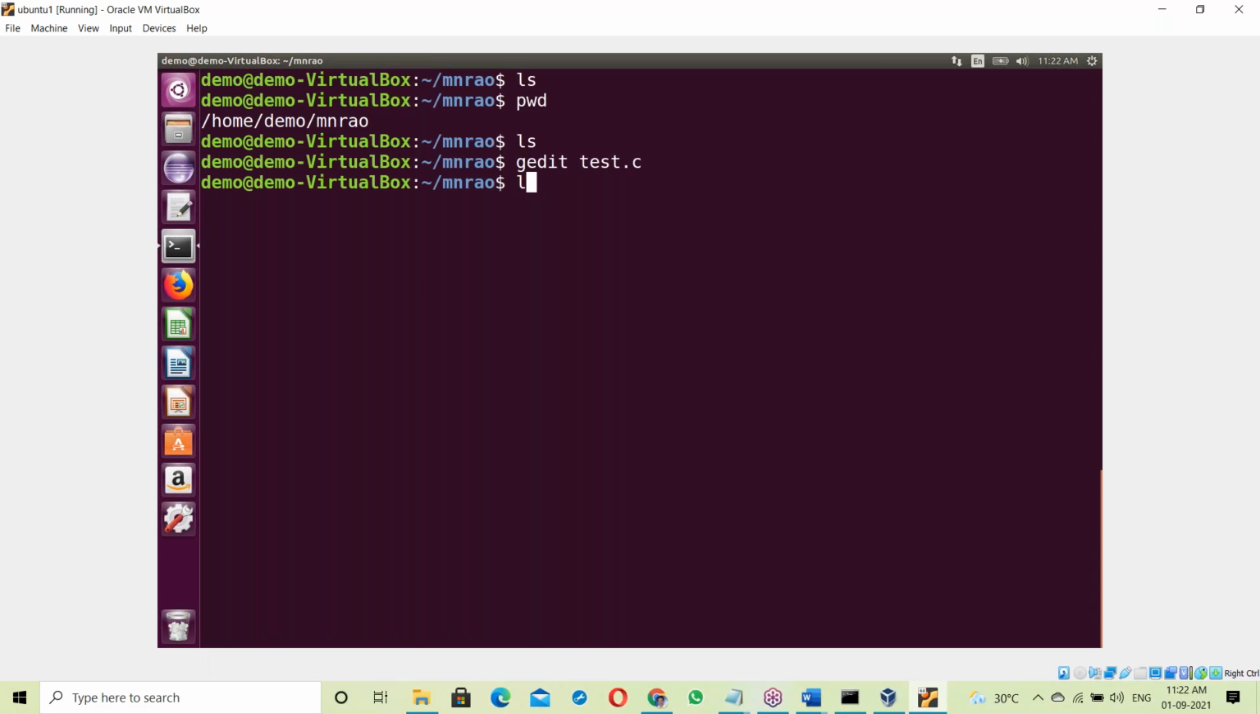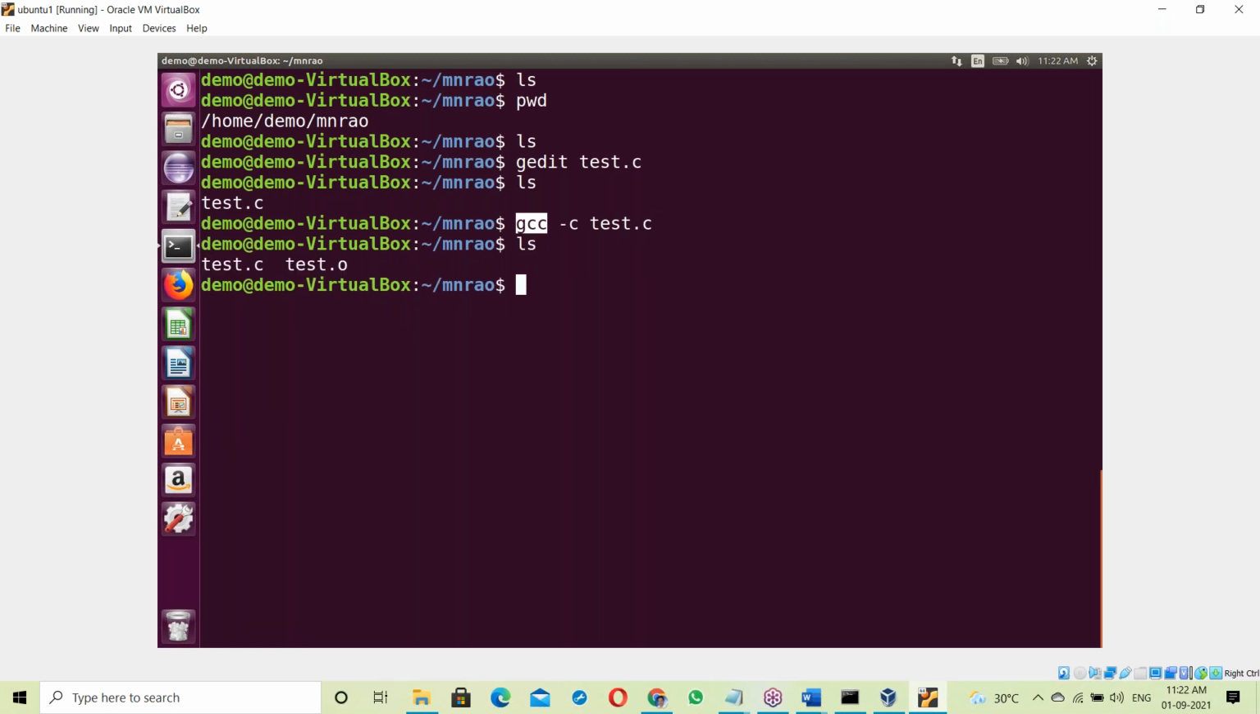Save it and let's check it. Now this test.c program you have to compile. You can't run it directly, because it is compiler based. Interpreter based means directly running, but with a compiler you first have to check for compilation errors. gcc test.c: gcc is a C language compiler.